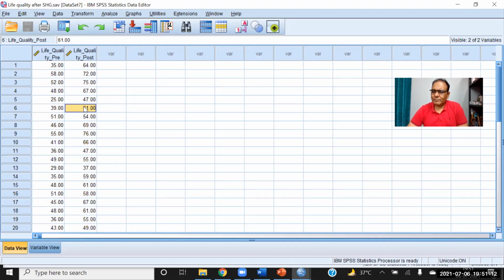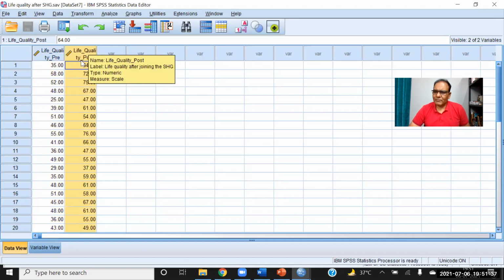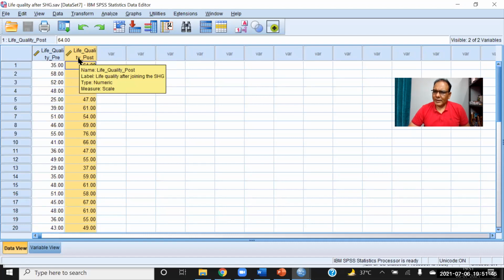So he collected the data before and after. So those who are not at present members of the group, but later on they join, then the data is also collected after joining the self-help group. Okay. So this is the quality of life before joining the self-help group, and this is the quality of life after joining the self-help group. So here the quality of life consists of many variables like their decision making, their communication skills, their income, their monthly income, like that.